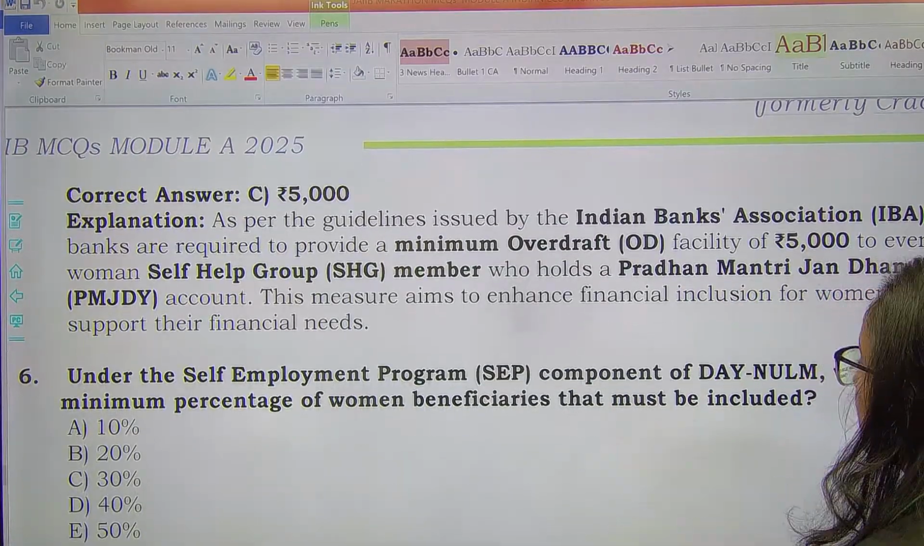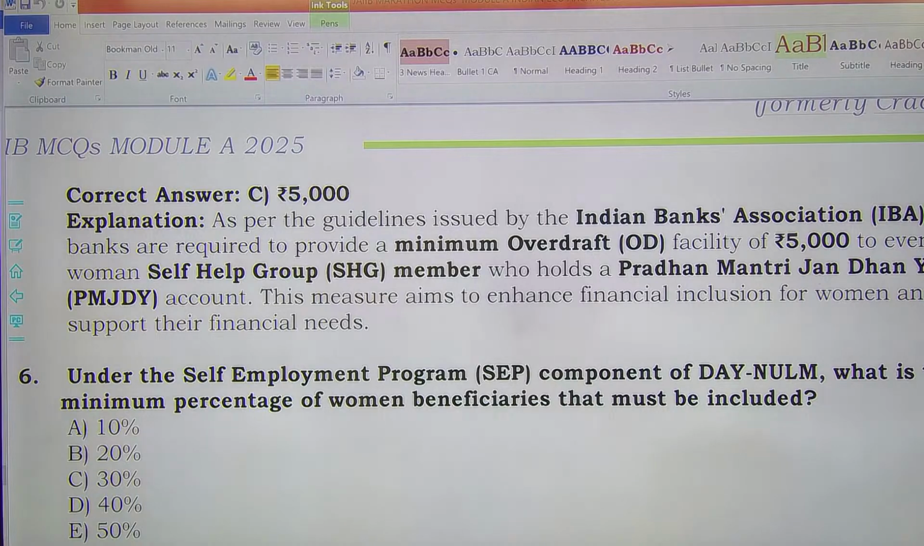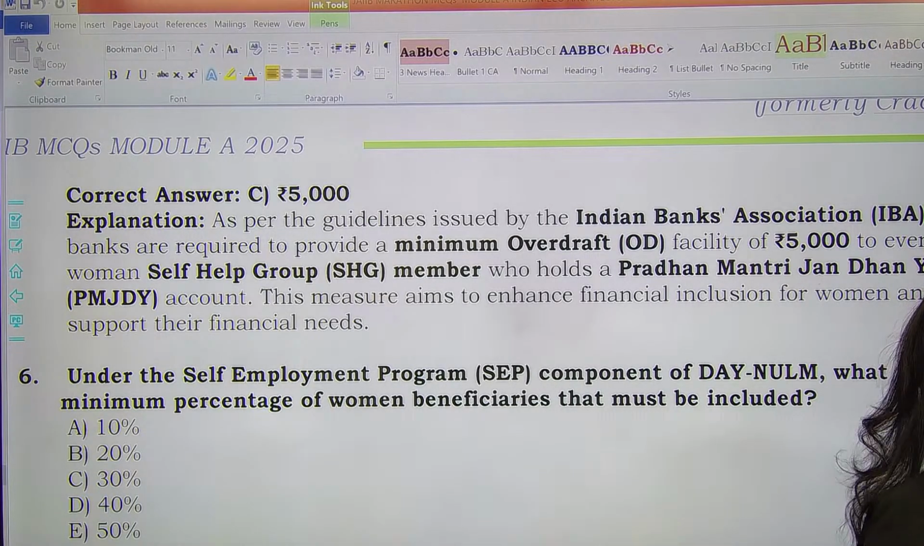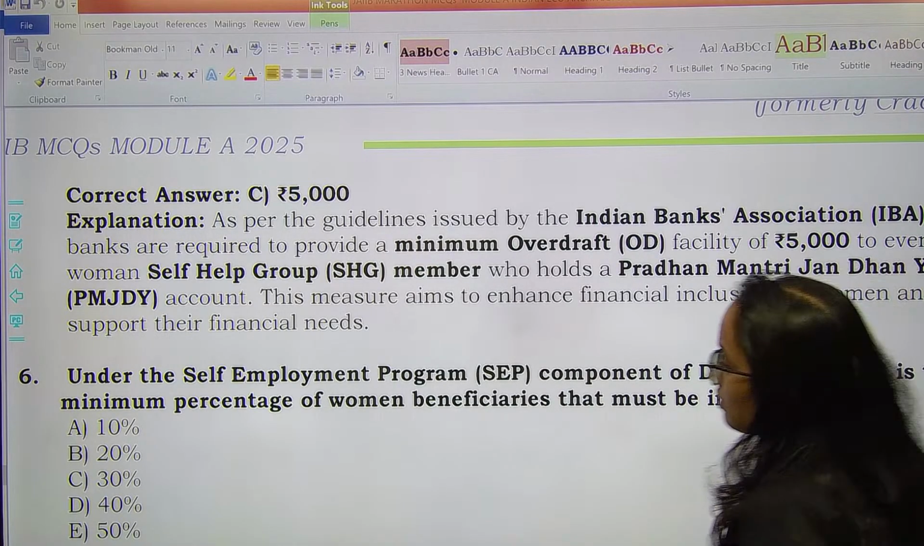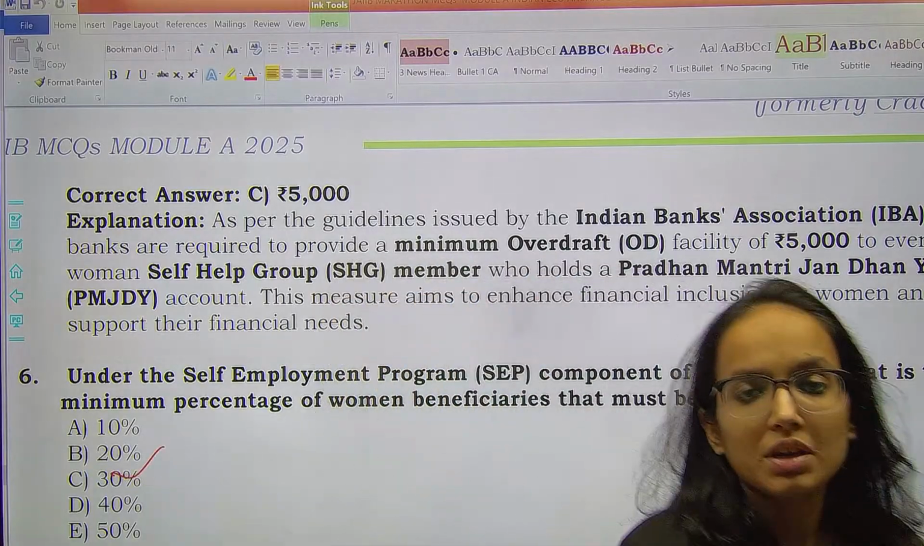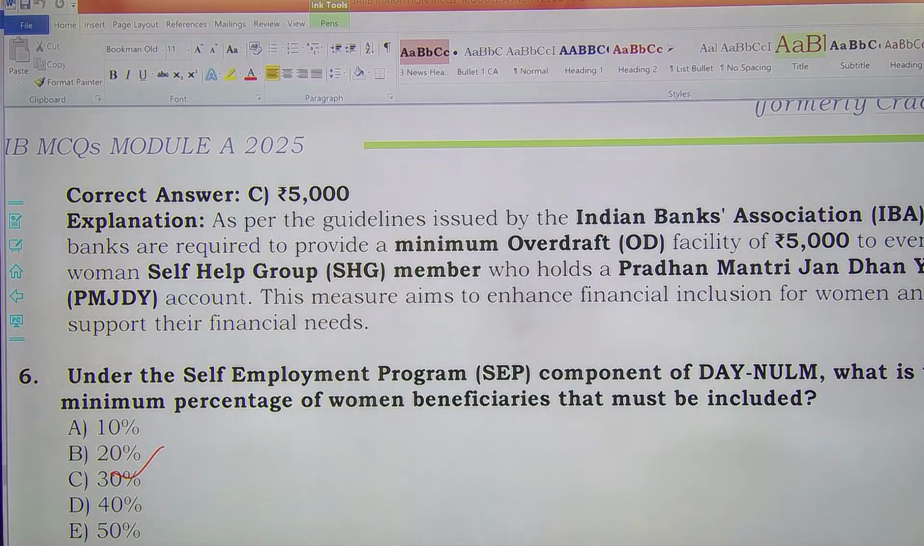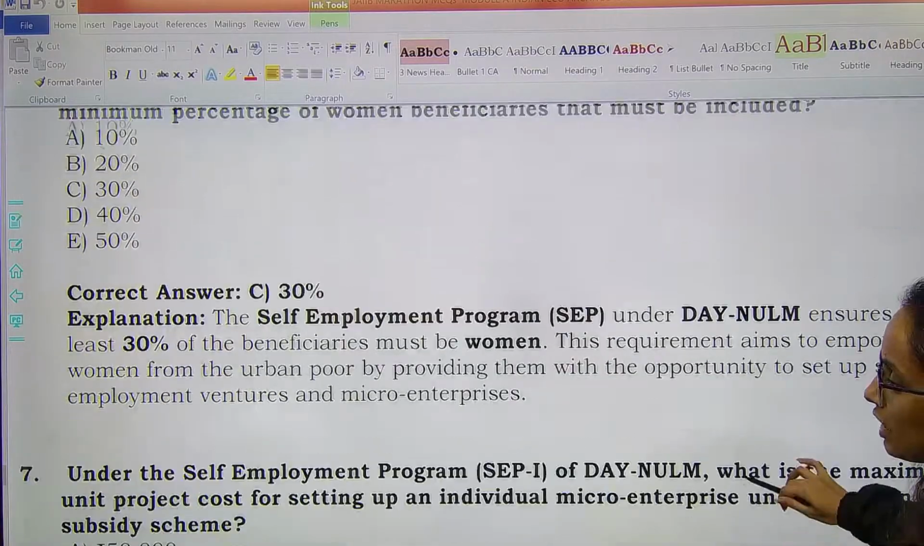Under the self-employment program component of DAY-NULM, what is the minimum percentage of women beneficiaries that must be included? Minimum percentage that must be included over there. So remember, it is 30%. The correct answer would be 30%, everyone. Remember this, 30% should be the minimum women beneficiaries.